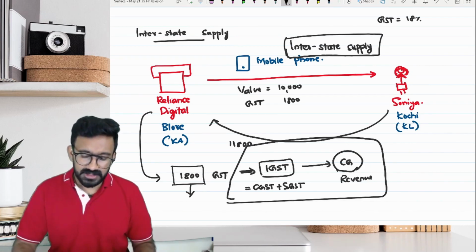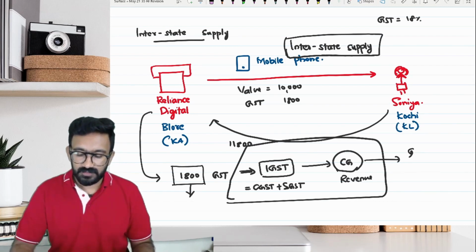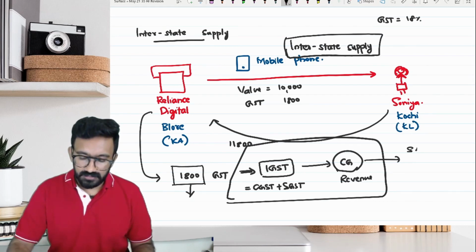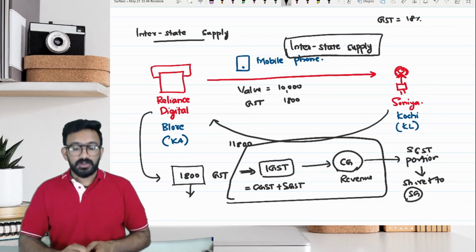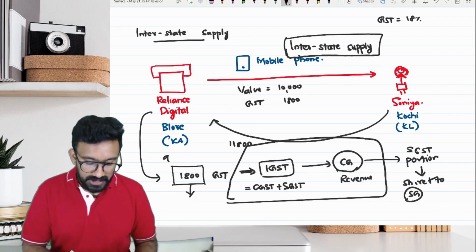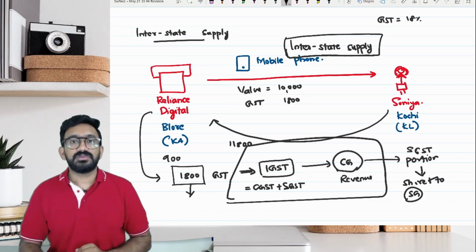So what does central government have to do? The SGST portion of IGST has to be shared back to state government. So out of this 1,800, only 900 belongs to central government. Balance 900 belongs to state government.